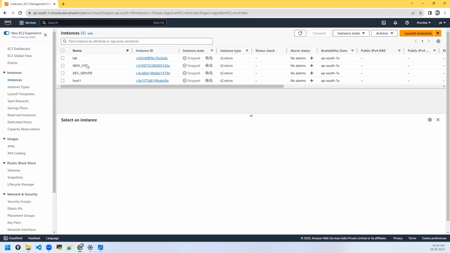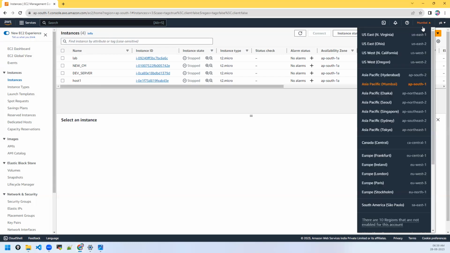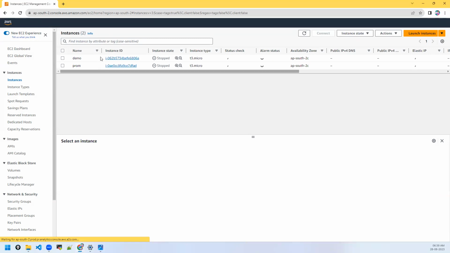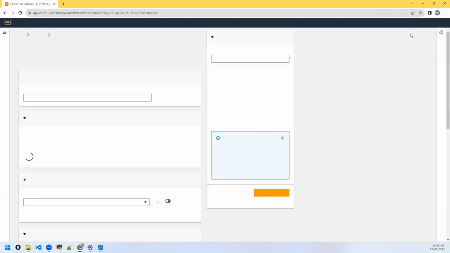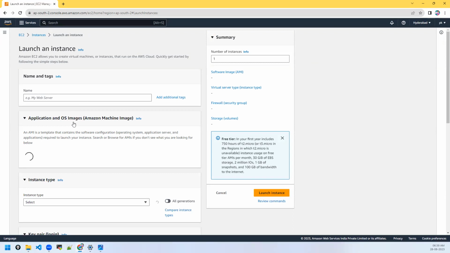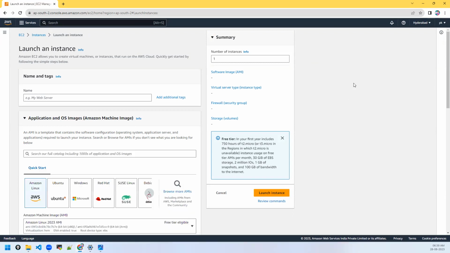Let me create the nodes. I'm going with Amazon Linux 2.